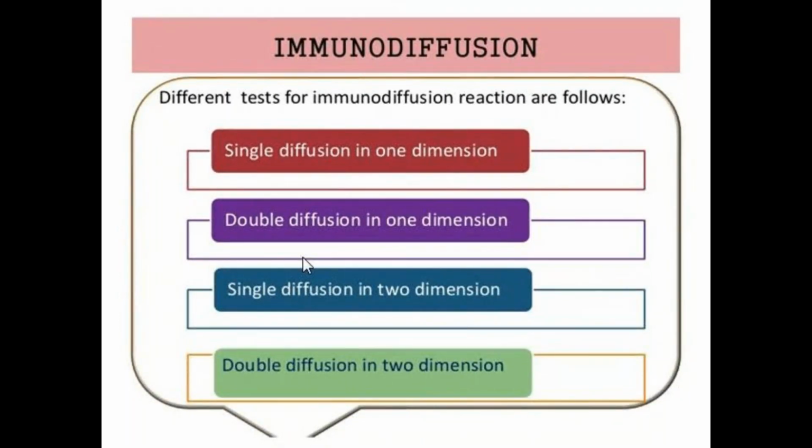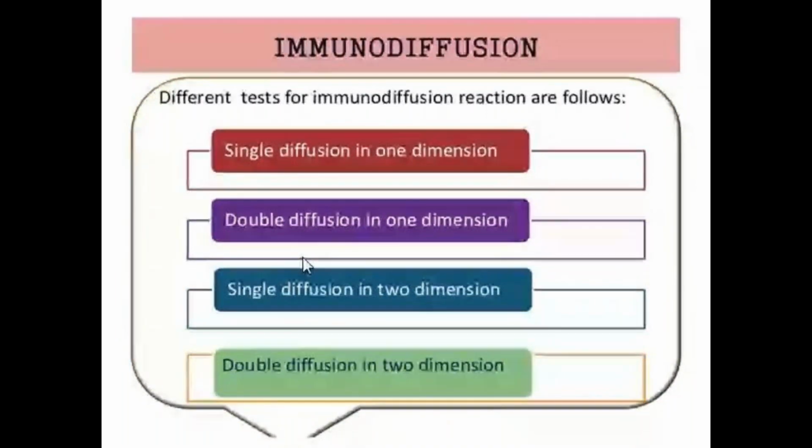Single diffusion means only one component is diffusing in the agar gel, whereas in double diffusion both antigens and antibodies are moving in the gel.